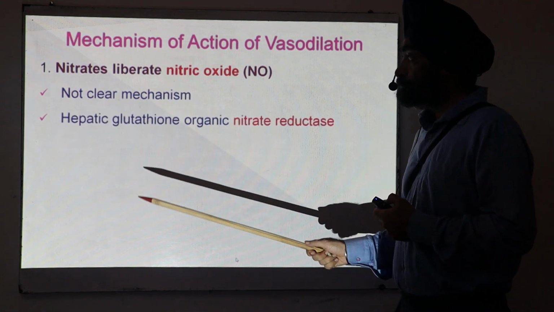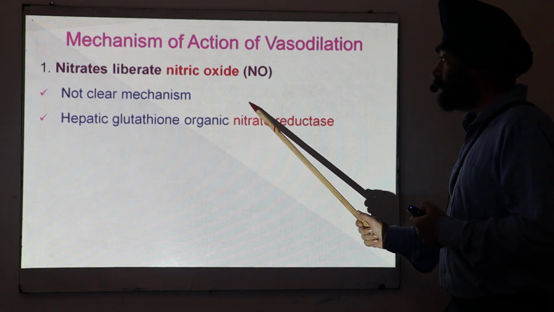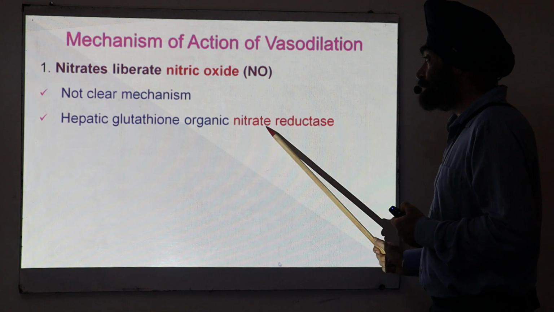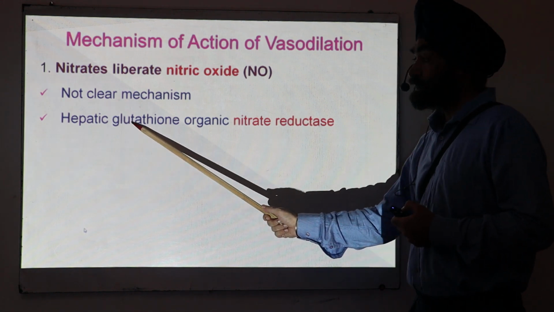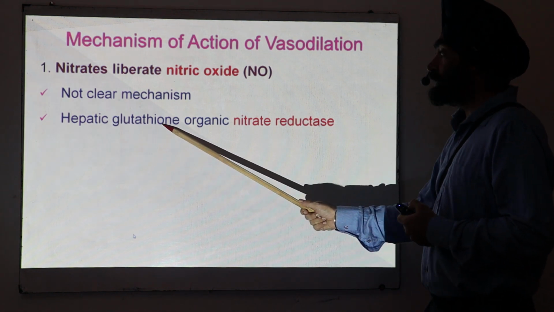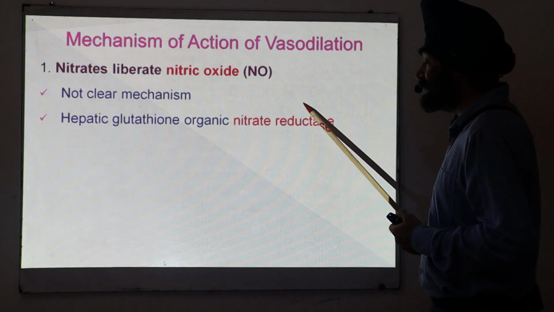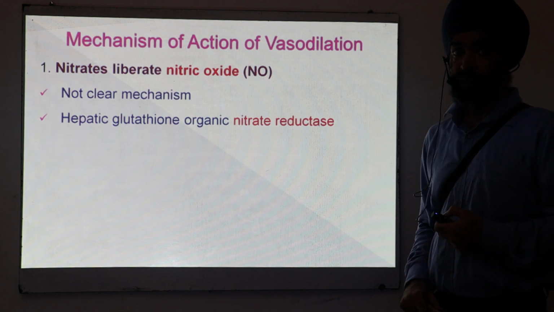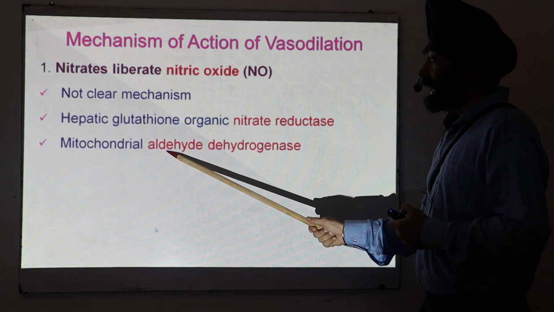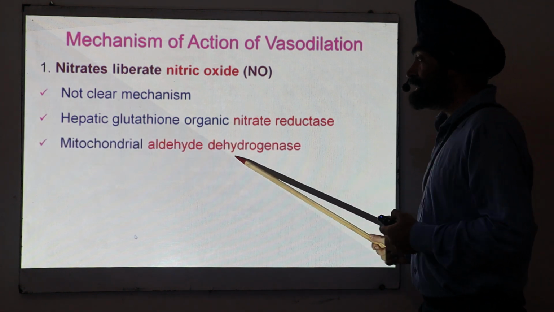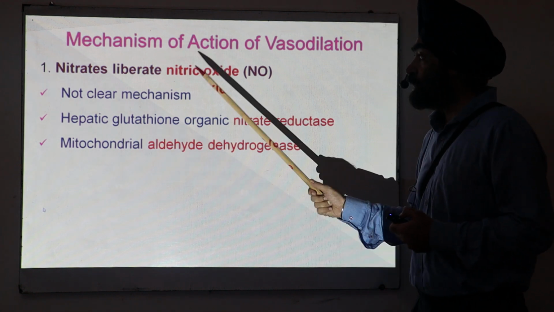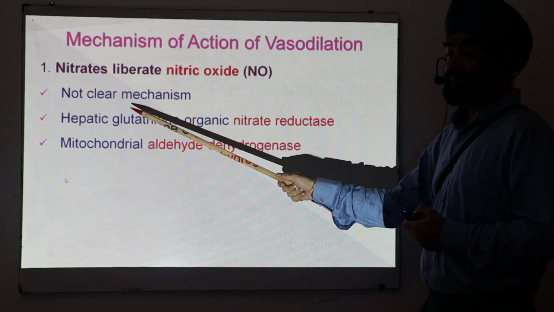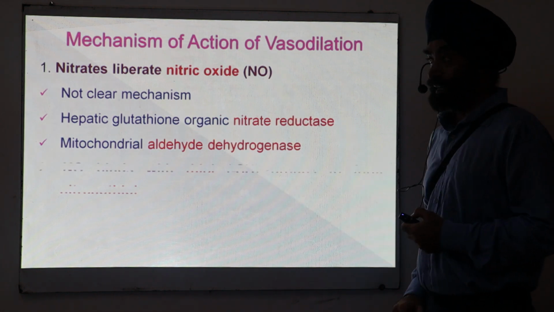But perhaps there is an important role of nitrate reductase present in the liver, hepatic glutathione organic nitrate reductase. It helps in converting nitrate into nitric oxide. Some other enzyme, like aldehyde dehydrogenase, is also involved in forming nitric oxide from the nitrates. But whatever the mechanism is, we get nitric oxide.